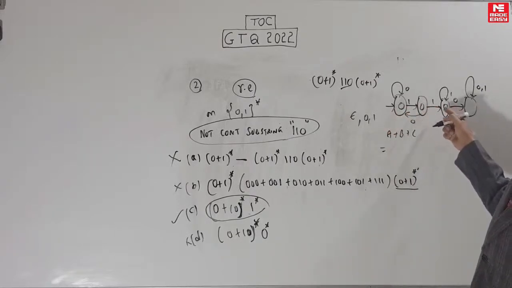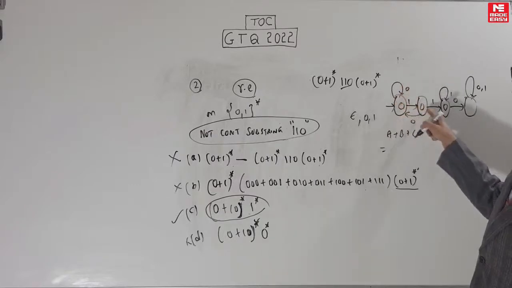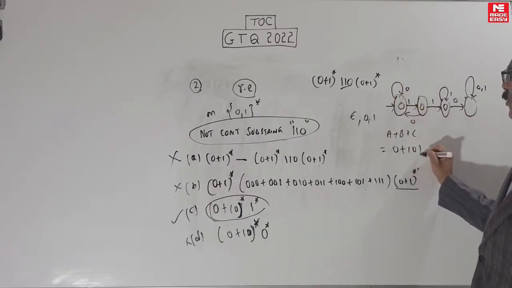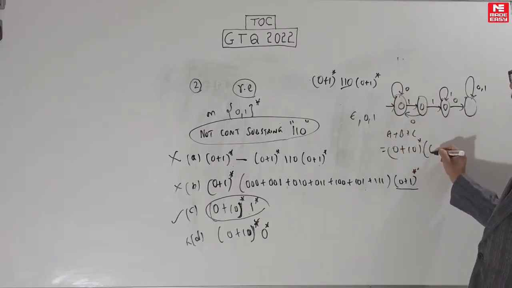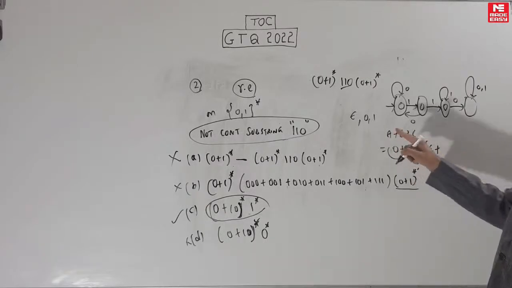Whenever you have sequential things, that's how you write it. What is the A? 0 plus 10 whole star. A is 0 plus 10 whole star into null. Why am I writing into null? Into null will give A.